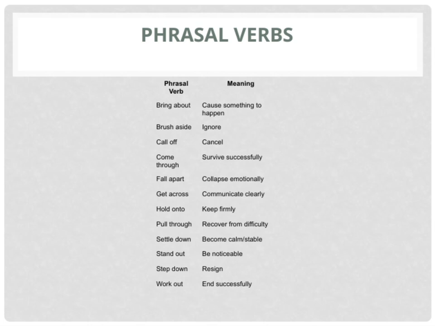If you're facing tough times, you might need to pull through and recover from difficulties. When things stabilize, you settle down, becoming calm and steady again. To stand out means to be noticeable or different from the rest, which can be useful in a competitive environment. Sometimes, a leader might step down, meaning they resign or leave their position.